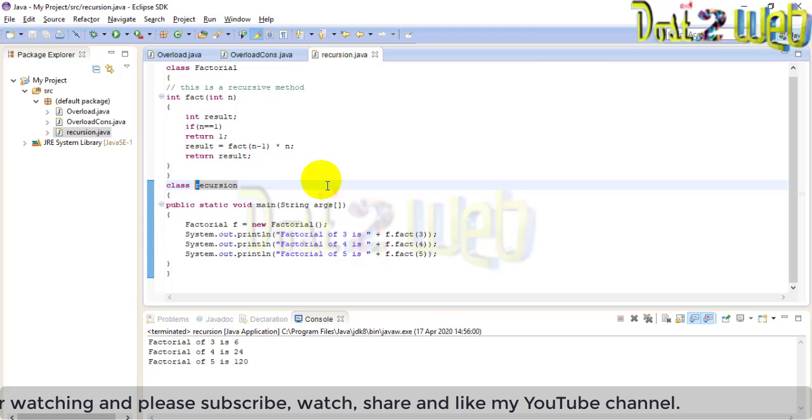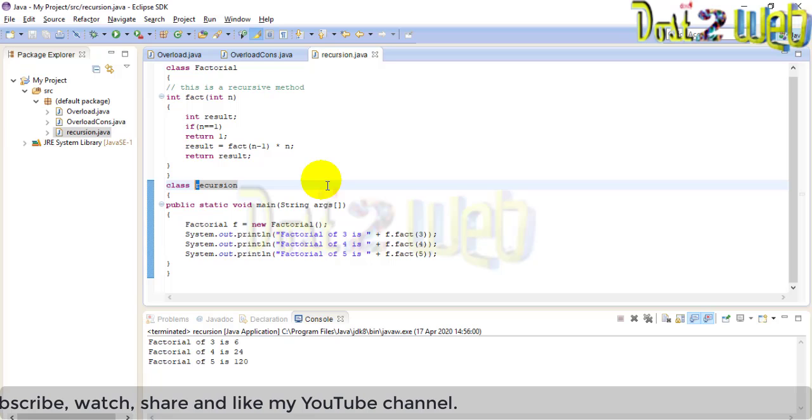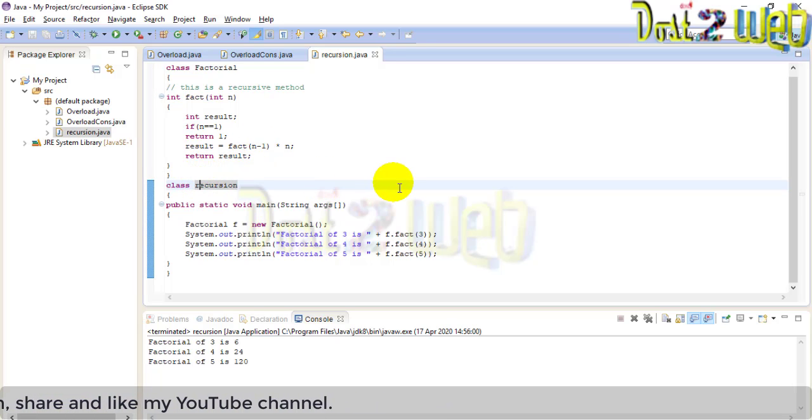Even without the first letter as a capital, the program will execute.